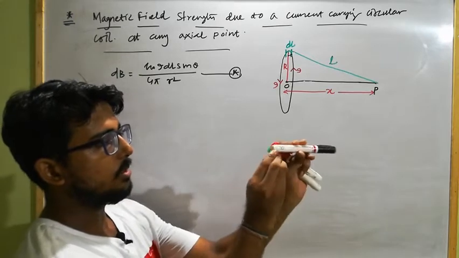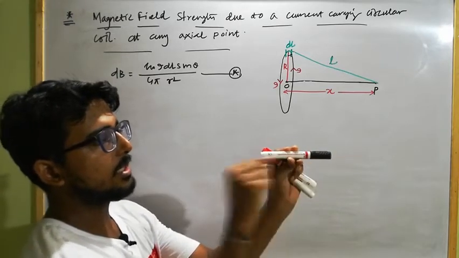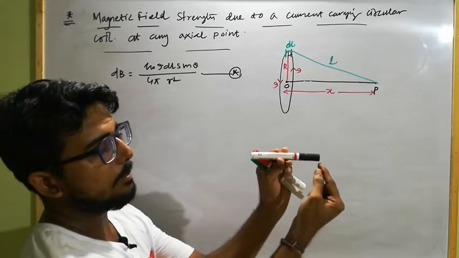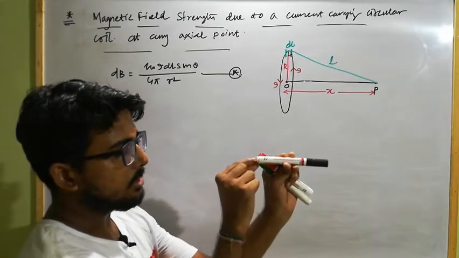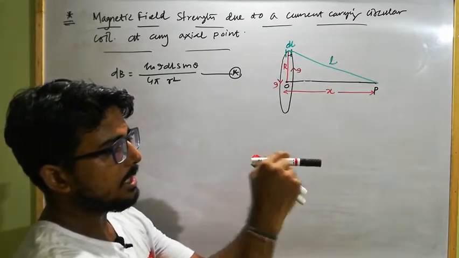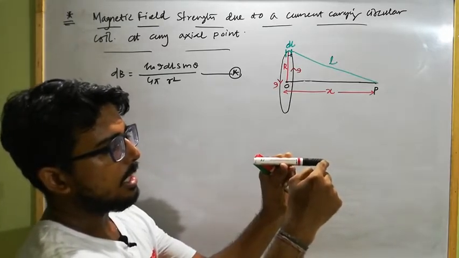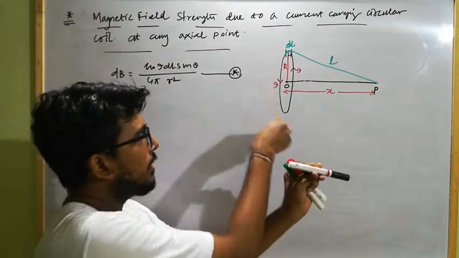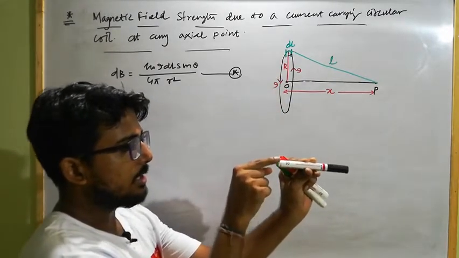So I redraw the coil like this, and this is the axis passing through this coil, and I have to calculate the magnetic field strength at this point. If this is the ring and the axis is like this, from this ring to this point I have to calculate the magnetic field strength. The current is flowing in this direction.